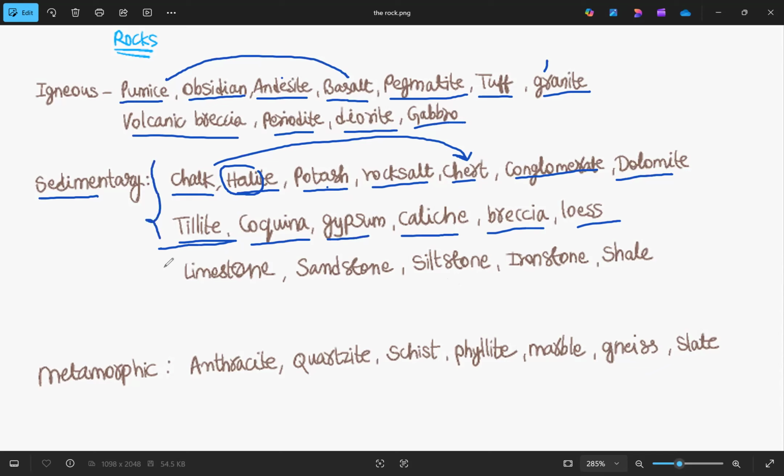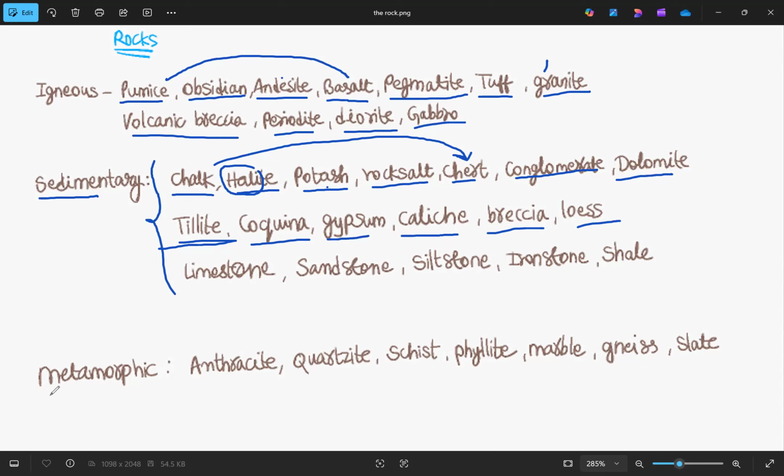Now let's go through them once again. First one: in the hall, I'm writing with chalk piece on a chart paper. With that, I've covered halite, chert, chalk. The next are rock salt, dolomite, potash. The next line consists of tillite, coquina, gypsum, caliche, breccia, loess. The next one: limestone, sandstone, siltstone, ironstone, shale. So these are the sedimentary rocks.